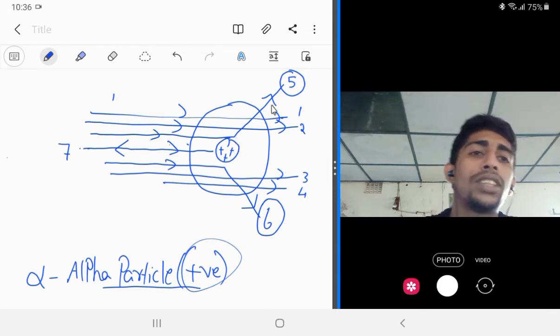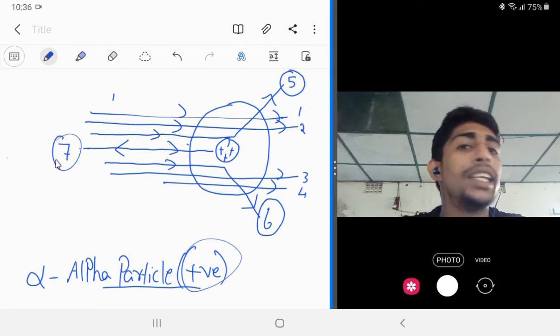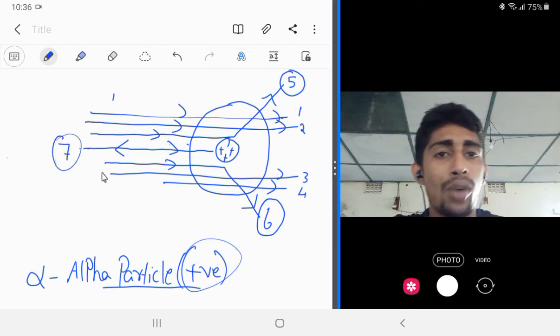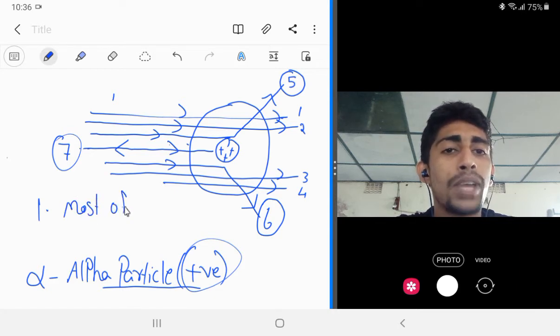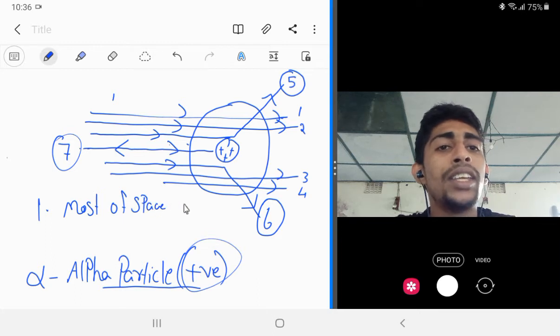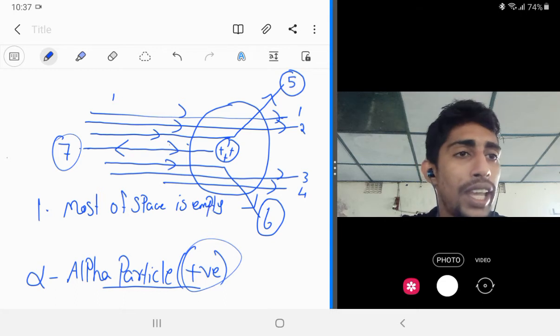So from these three observations, he assumed that the first one is that most of the space is empty. That is the first postulate.